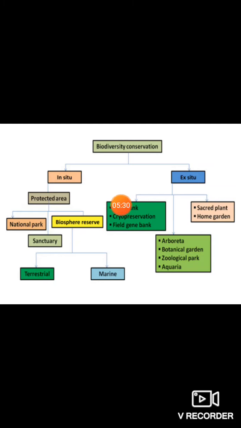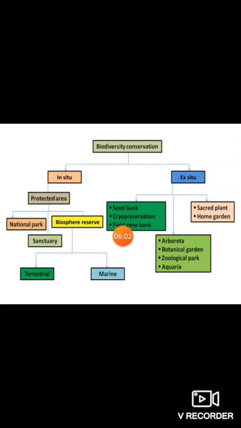I think all of you know about cryopreservation, right? Cryopreservation is where embryos can be stored. The callus of a tree can be stored. Something that is dying in its embryo stage can be stored, and that stored embryo can be reused for synthesis of that particular plant or animal. This is not just for plants, even for animals, ex situ biodiversity conservation can be done.